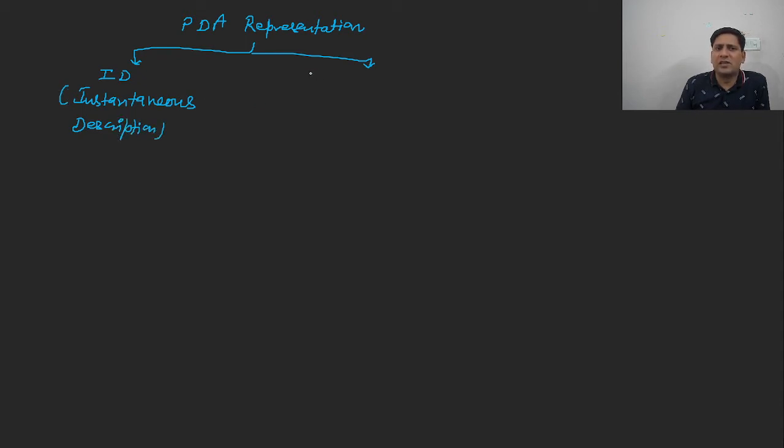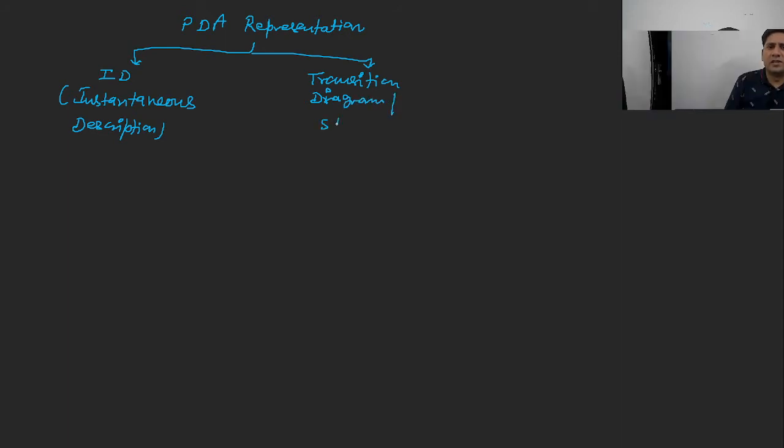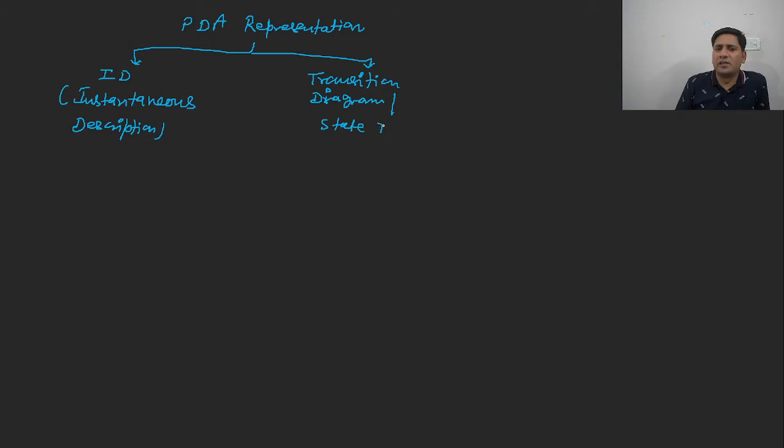And next is the transition diagram, or you can call it a state diagram.